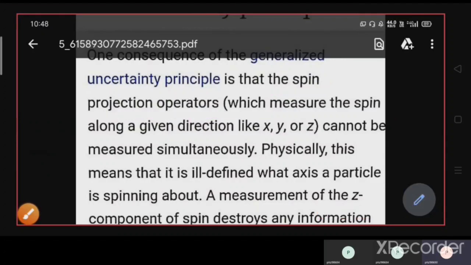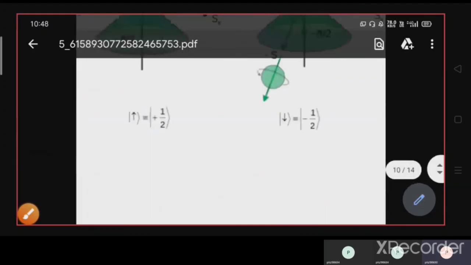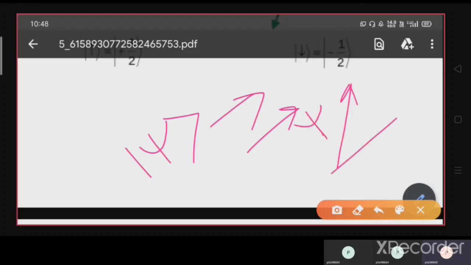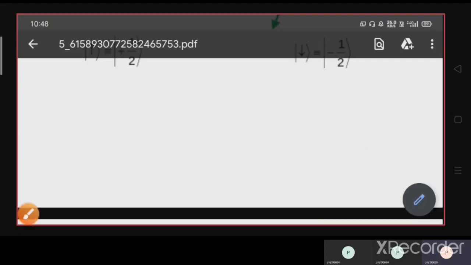What are the projection operators? That is Sx, Sy, Sz. So you understand, whenever we are doing any measurement, suppose you are taking the state vector as psi vector, you are measuring the projection of psi along that direction. Suppose psi is along this way and you are taking your measurement along x direction. How do you measure that? You are taking the projection of psi along x direction. Similarly, if you take the measurement along y direction, along z direction, you are actually taking the projection or shadow of that state vector along that particular direction.